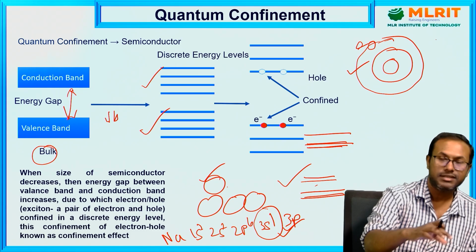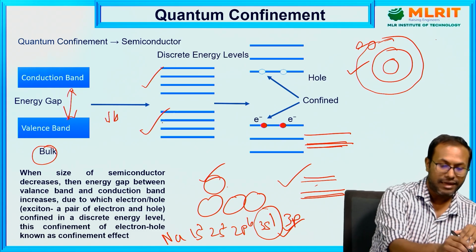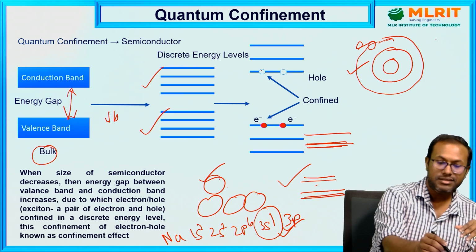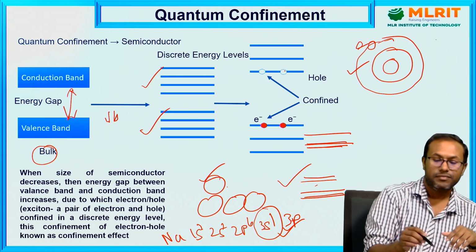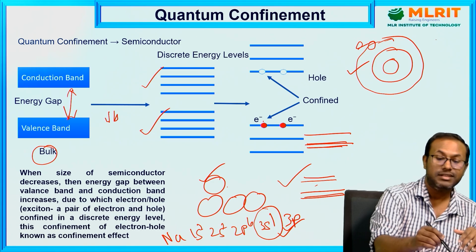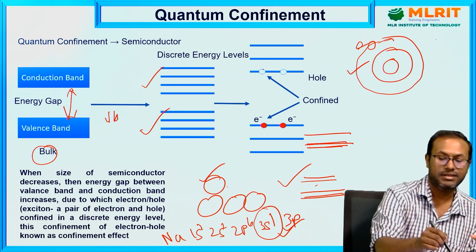When the gaps increase, what will happen? Usually in the valence band electrons are occupied, and in the conduction band holes are there. Now since the energy gap has increased, these electrons cannot easily jump from the valence to the conduction band.